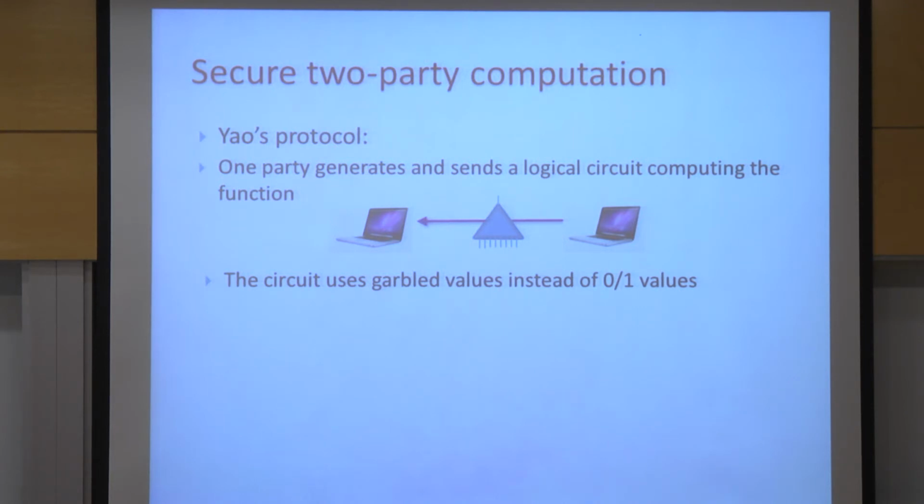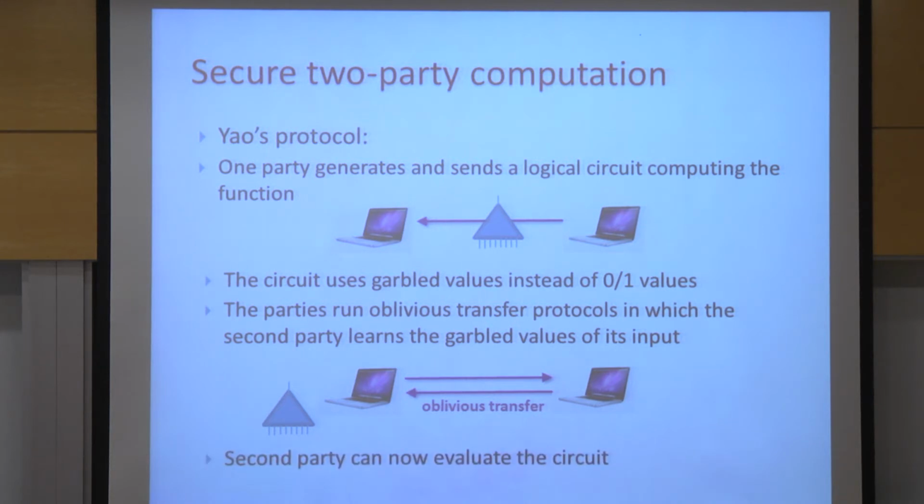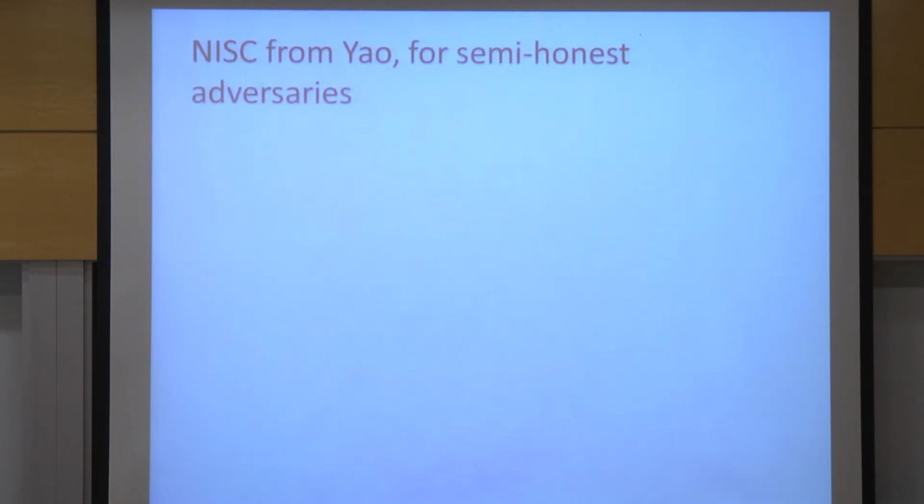So instead of passing 0 on a specific wire, a random number of, say, 128 bits is passed. Then the parties run an oblivious transfer where the second party learns the garbled values that correspond to its input. After this oblivious transfer, it can evaluate the circuit. How this is done, you'll learn tomorrow. We only care about the general structure here.